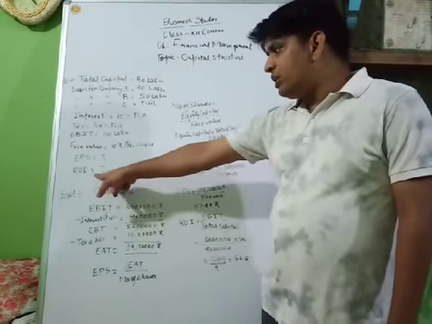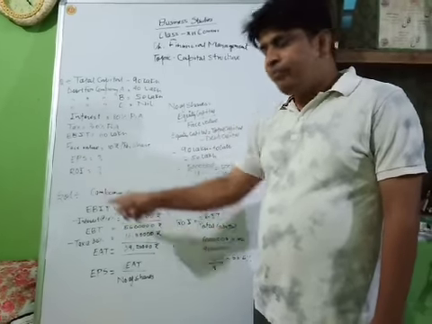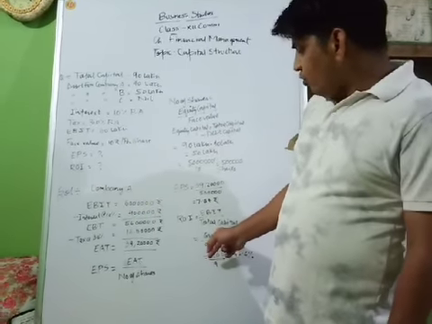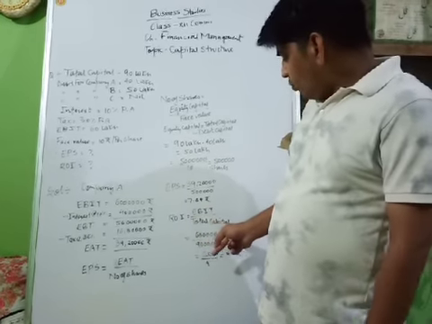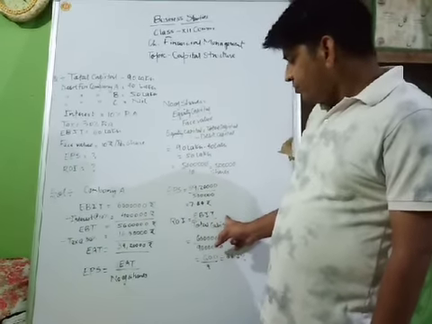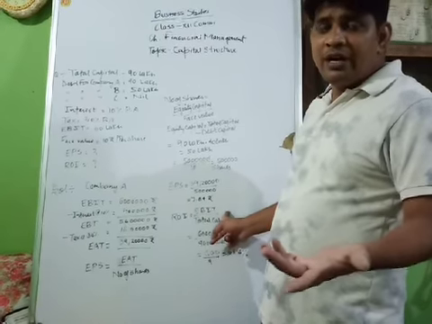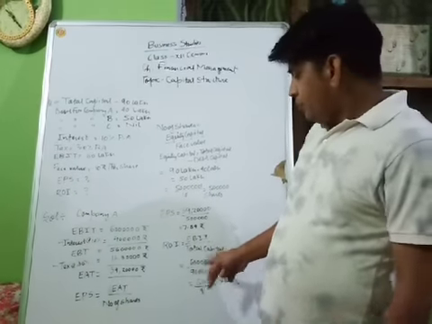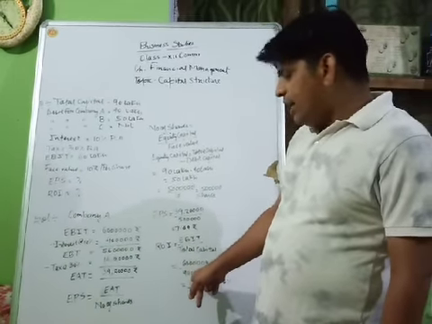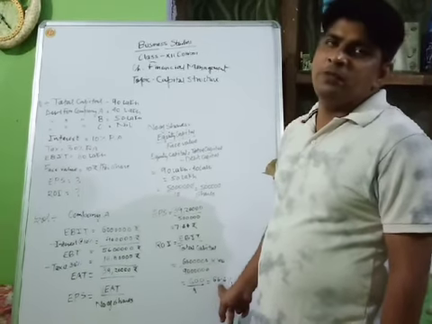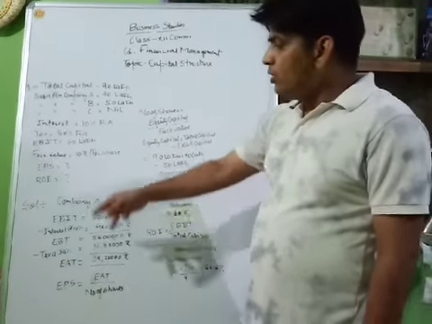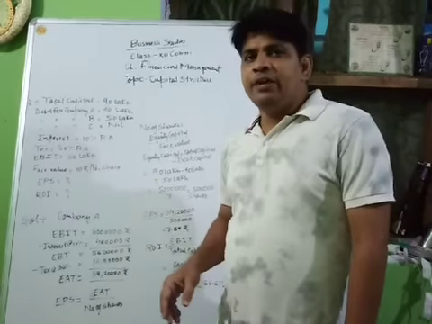After that, one more thing we have to calculate, it is ROI. ROI is EBIT upon total capital, that means earning before interest and taxes upon total capital into 100. Now, we multiply by 100 to calculate the percentage. So 60 lakh upon 90 lakh into 100, so it will become 66.6%. So it is all about the solution for company A.